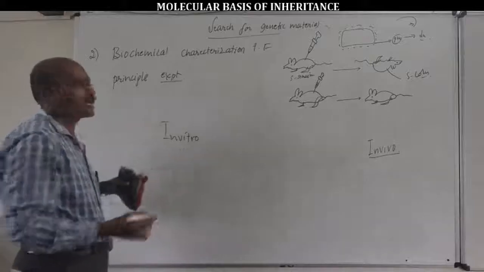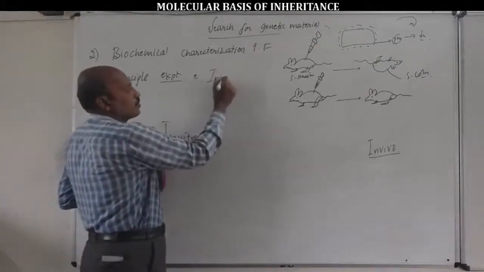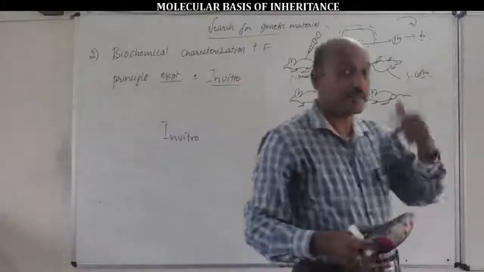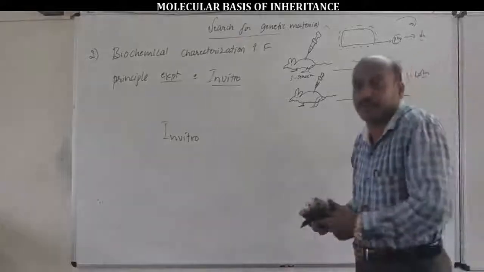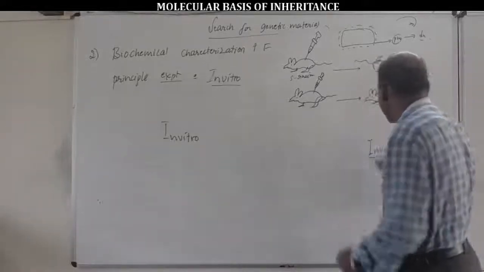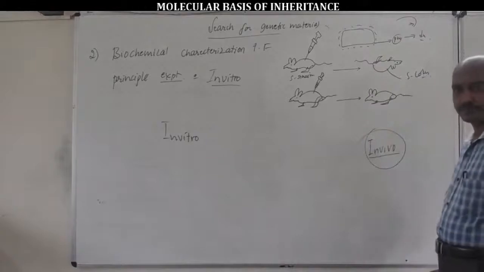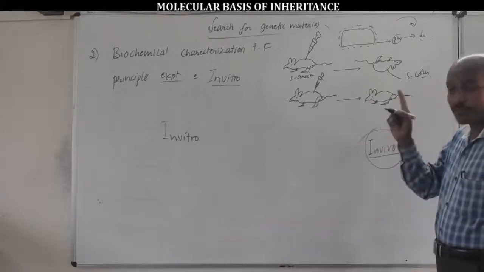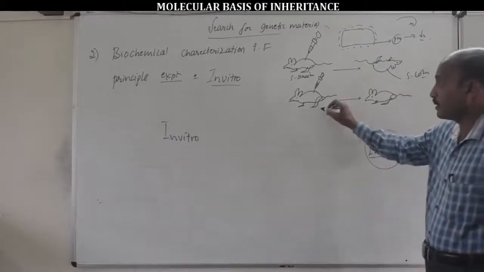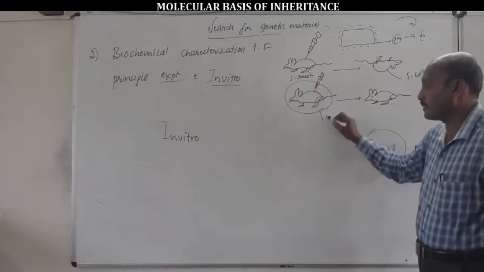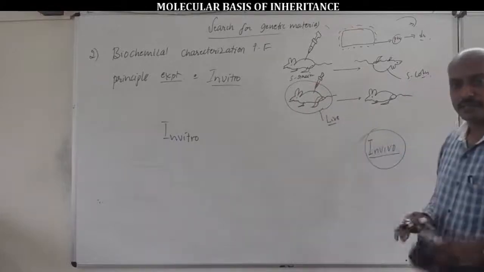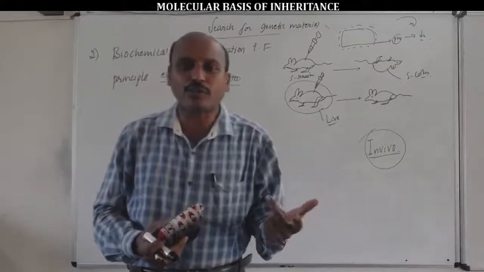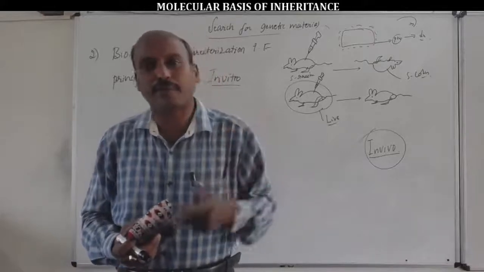Or also called in vitro experiment. But F. Griffith's transformation principle experiment is referred to as an in vivo experiment. This is because F. Griffith could explain the transformation principle by using only a living body, that is mice or rats. So the Griffith experiment is also called an in vivo experiment.